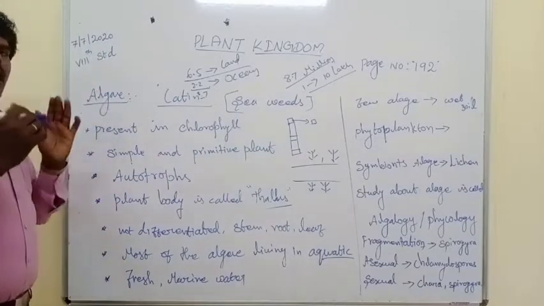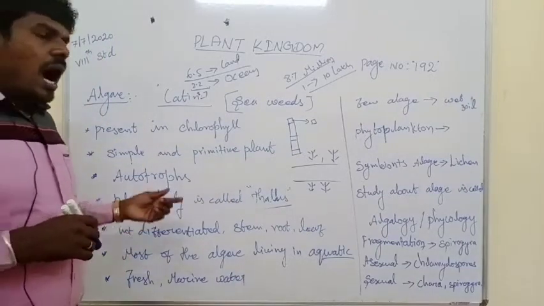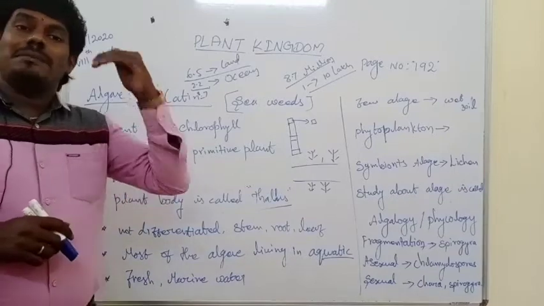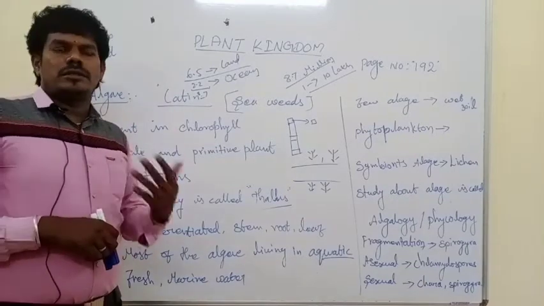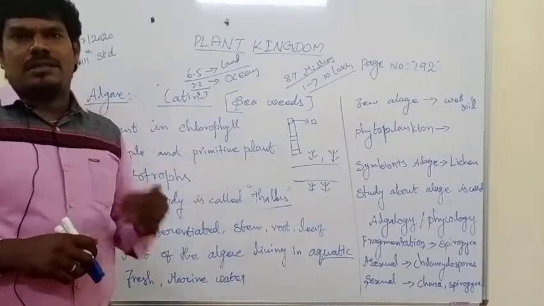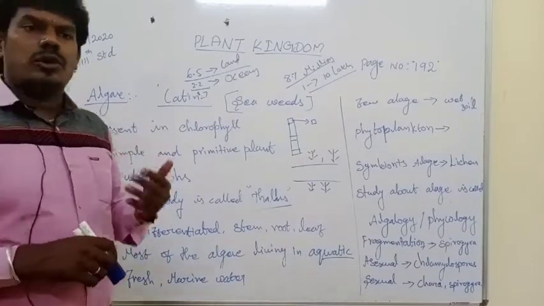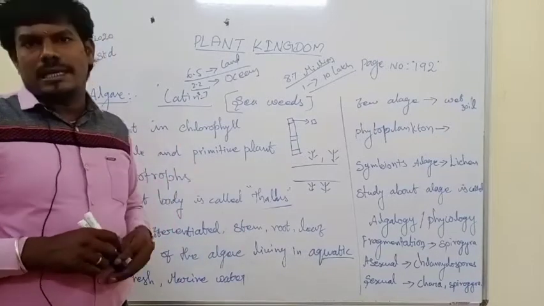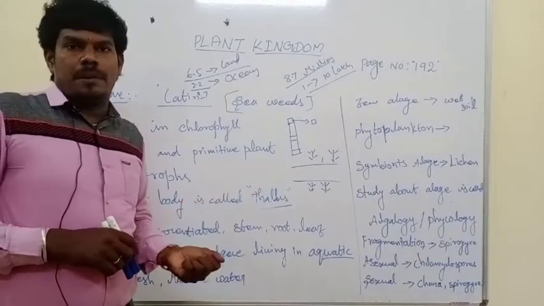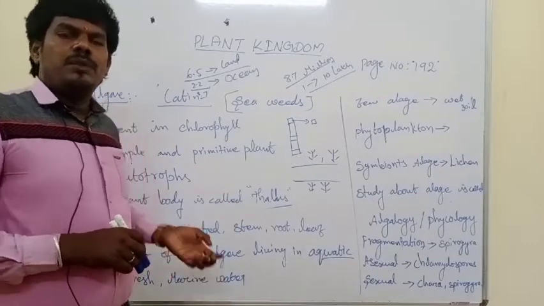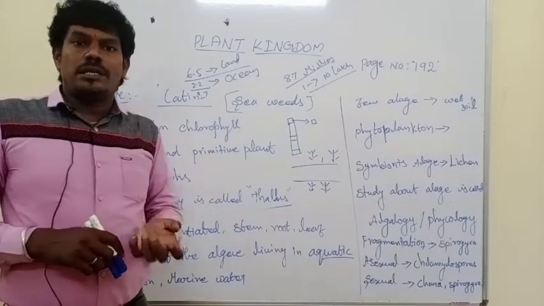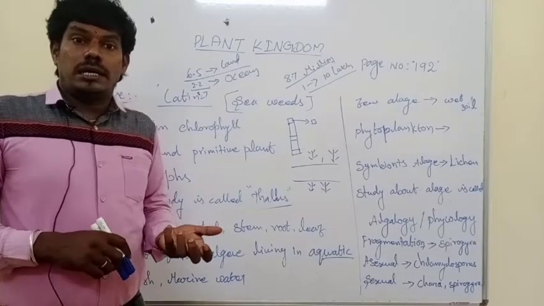And this algae is autotrophic. Autotrophic is one kind of nutrition. Without nutrition, it is not possible to survive in this environment. Any organism that wants to survive needs energy. How is that energy prepared, and where does it come from? This algae prepares its nutrition by itself. How is that possible?